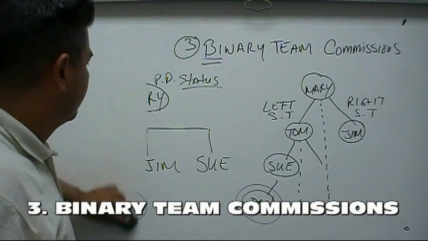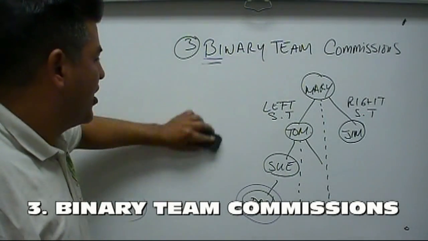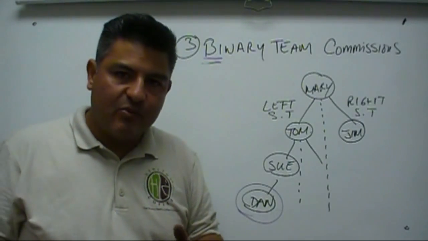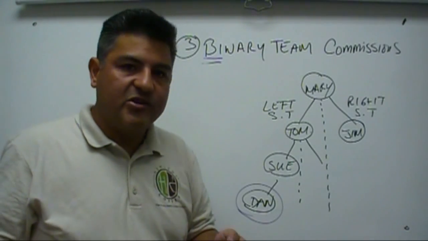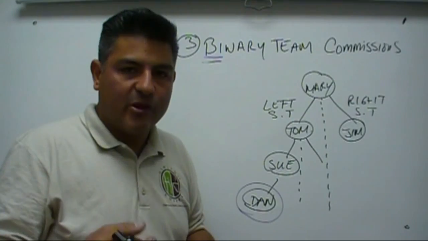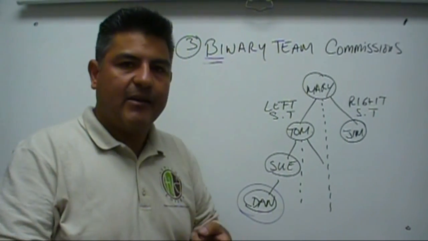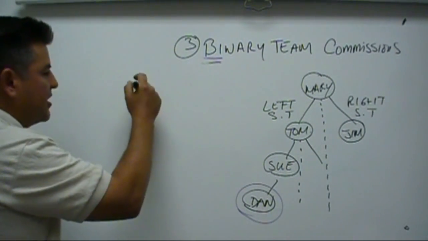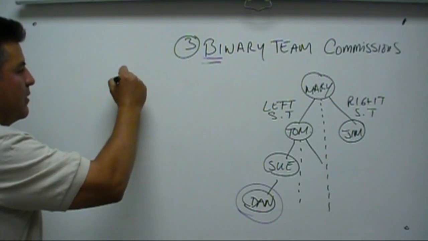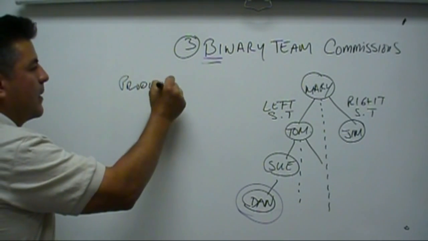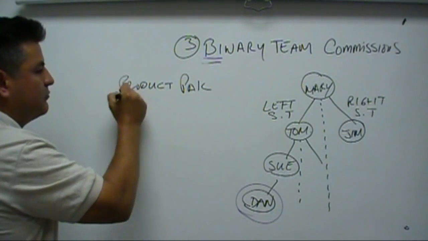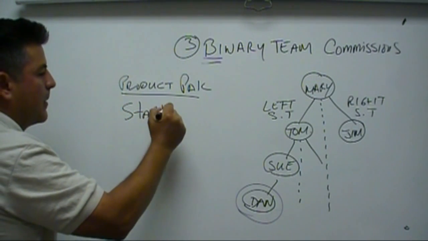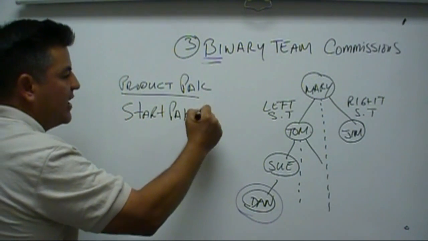Okay, with that being said, let's talk about how you earn money. Remember in the conversation when we started all of this, there's 3 ways to get involved with the product packs. There's a starter pack, biz pack, pro pack. So let's start this off again. Product packs: you have a starter pack, and with that, it's a status.